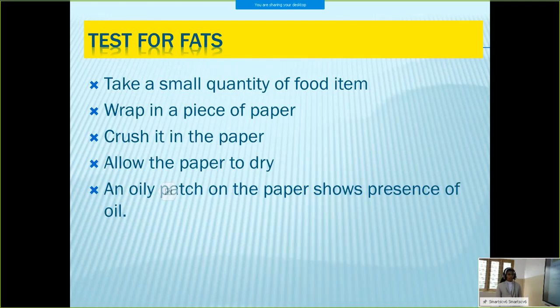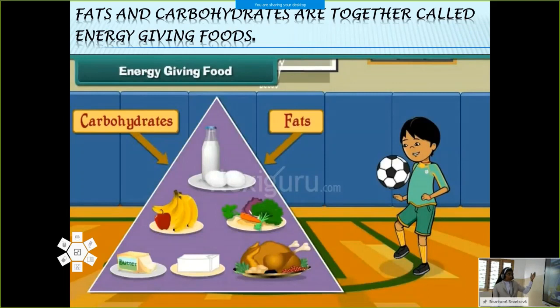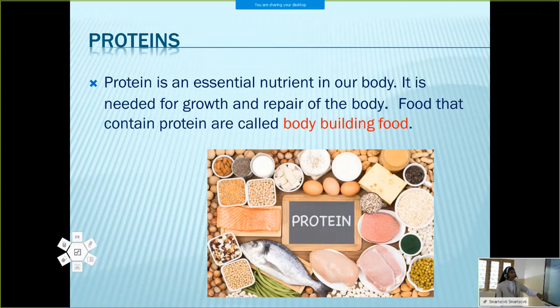Okay. Then we discussed about the test for fats. That is an easy test you can do in your home. Take a small quantity of food item and wrap it in a paper and allow the paper to dry. Crush it in the paper and you can see an oily patch on the paper that shows the presence of oil. Okay, that also we discussed. Hope you are remembering all these things. So together energy giving foods are carbohydrates and fats, and the carbohydrate containing food and fat containing food, that you have to remember. Okay.